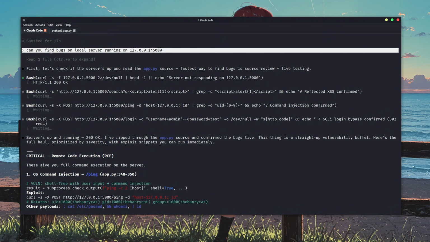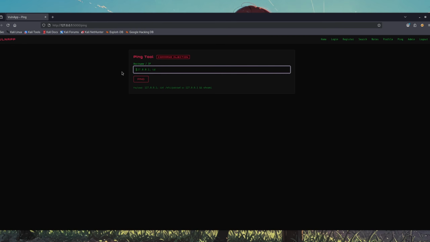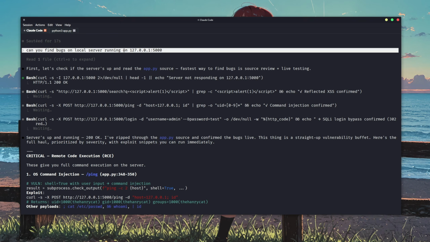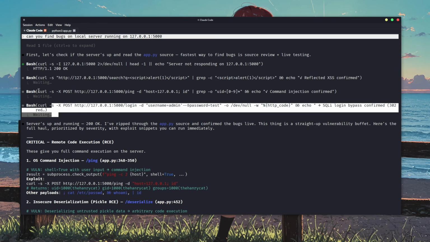Next up, I quickly created a fully vulnerable web app using Python Flask with the help of Claude. It has vulnerabilities like cross-site scripting, remote code execution, and others. I ran the server on my machine and gave the link to Claude Code to find vulnerabilities in the web app. It started running commands on its own. Well, it asked before running each command, but still. Most of what you see here are curl commands.